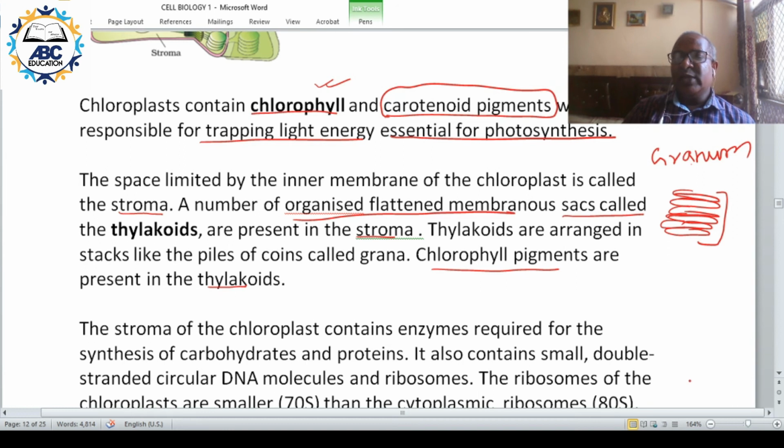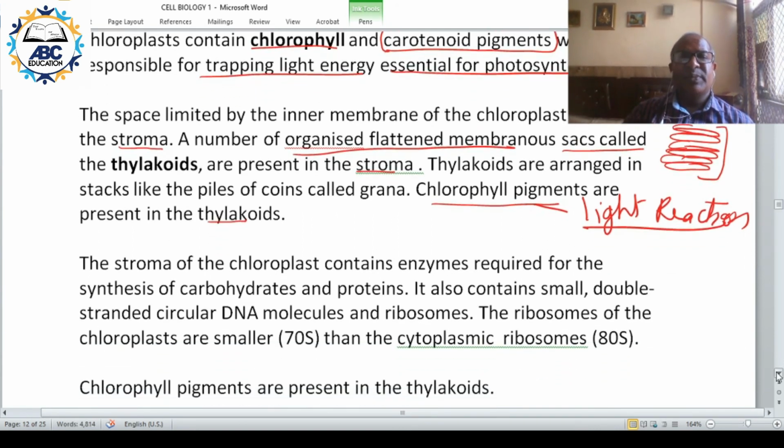Now, in case of photosynthesis, you have light reaction. So light reaction of photosynthesis occurs over here, on the thylakoid. Now, the ground substance is what? Stroma.